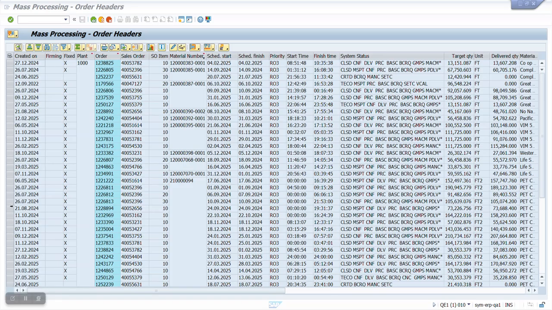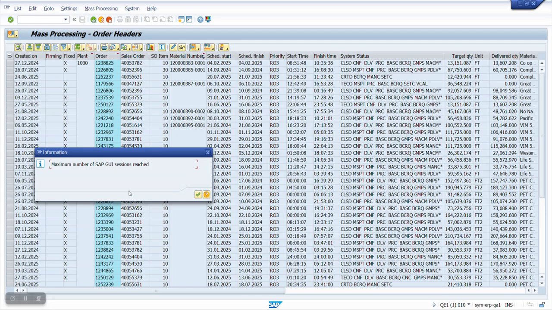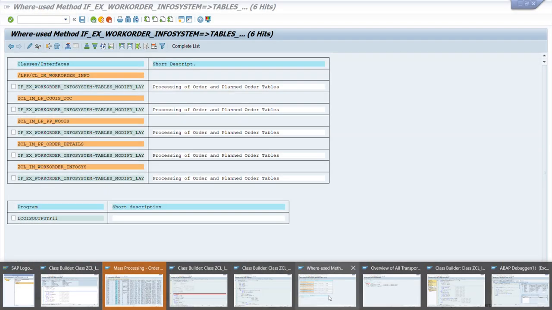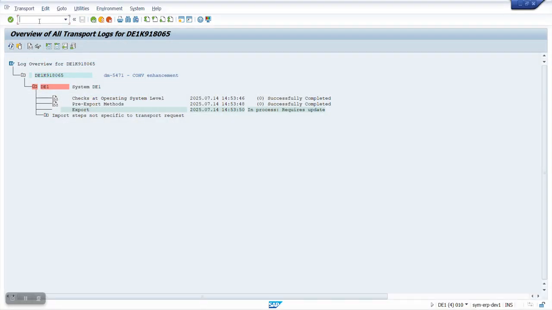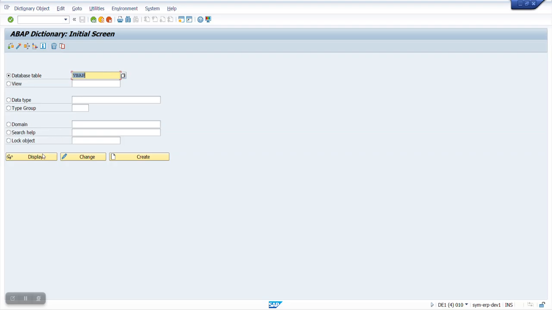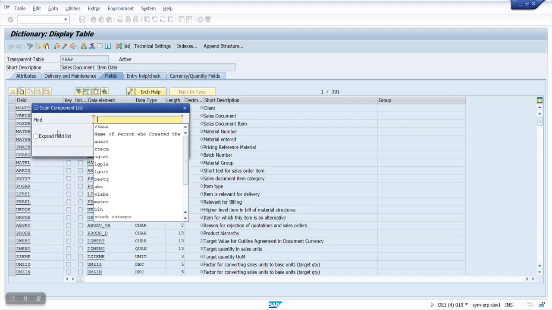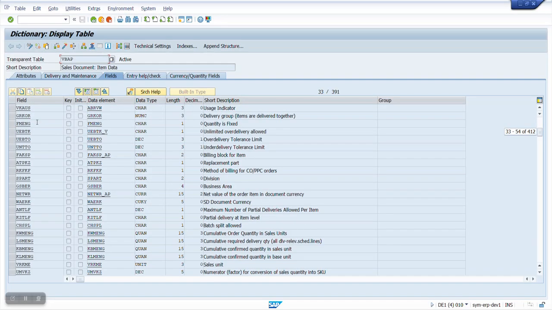The field that they want me to add in this report is in the VBAP table, and this is the field VKAUS. It's the usage indicator.